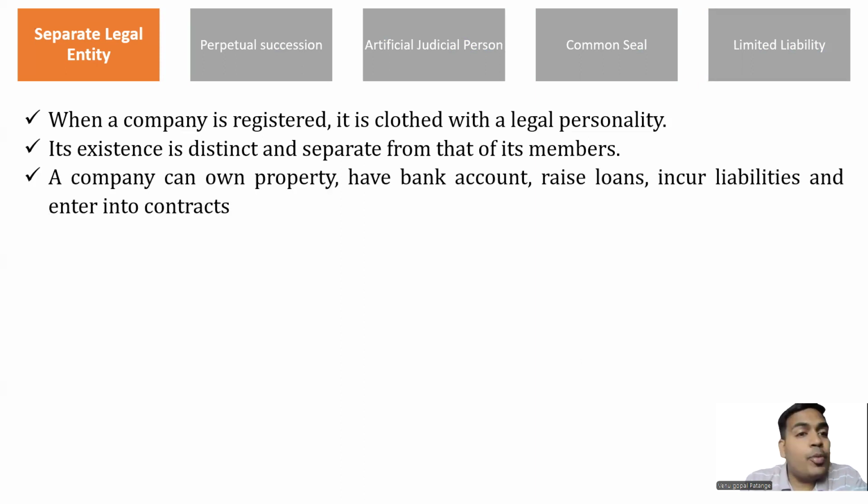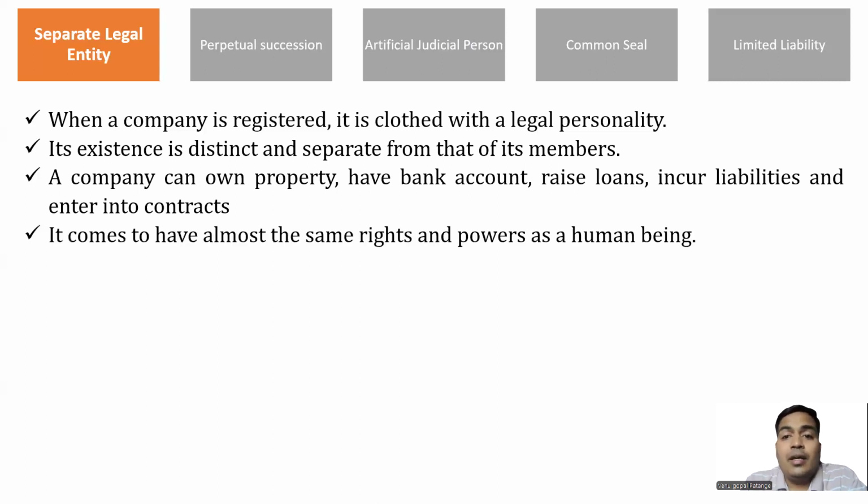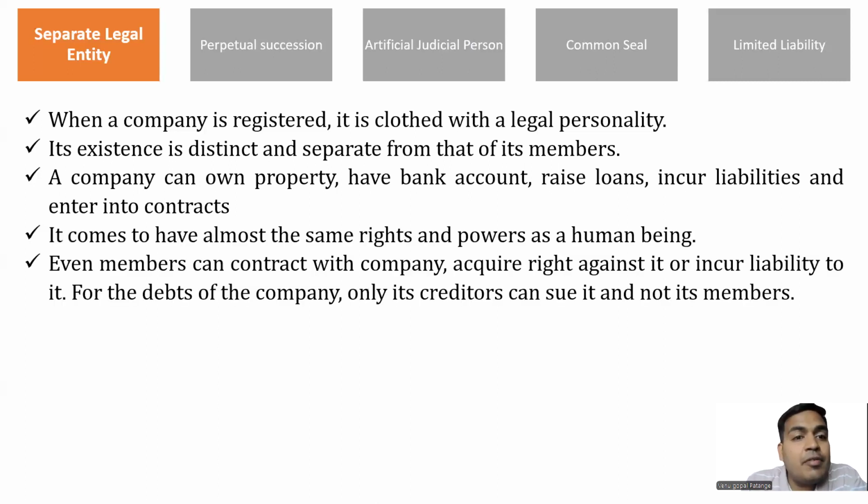So a company can own property, have a bank account, take loans, incur liabilities and enter into contracts, similar to a natural person. So it has almost the same rights and powers as a human being. Even members can contract with the company, acquire rights against it, or incur liability to it. For the debts of the company, only its creditors can sue it and not its members. So can members contract with the company?